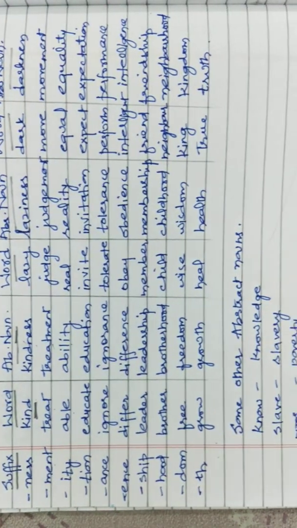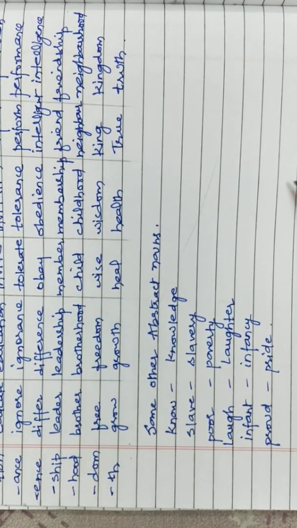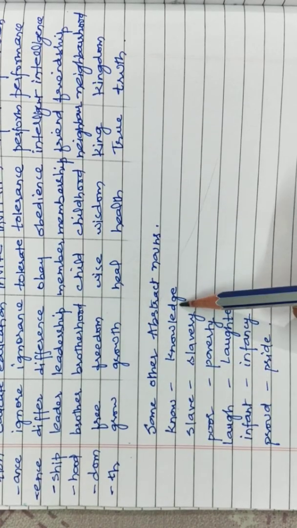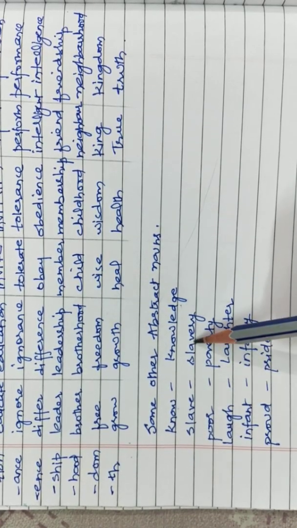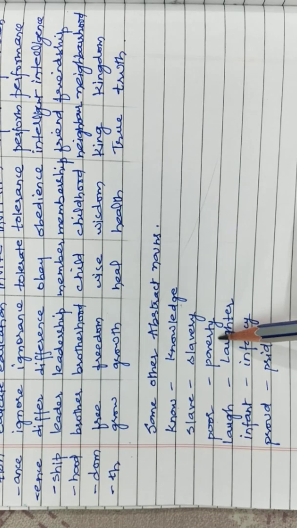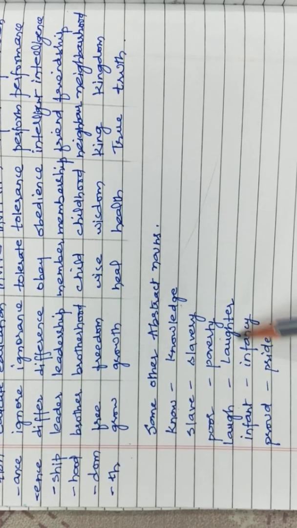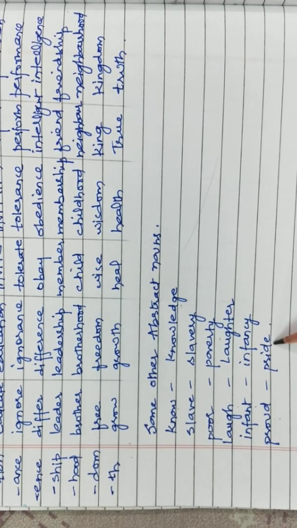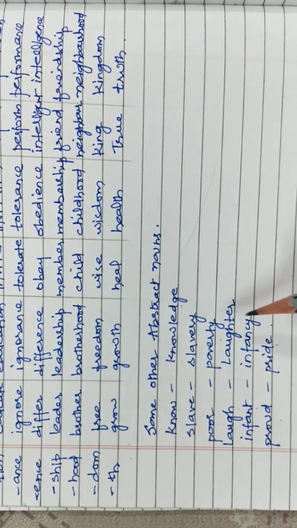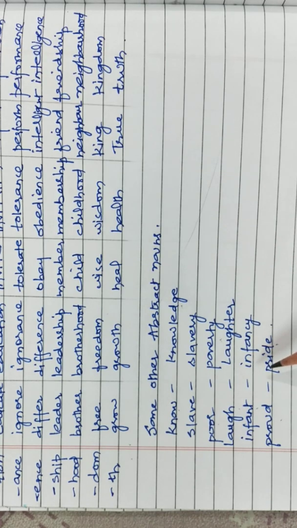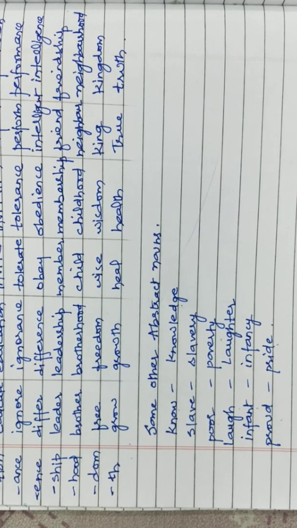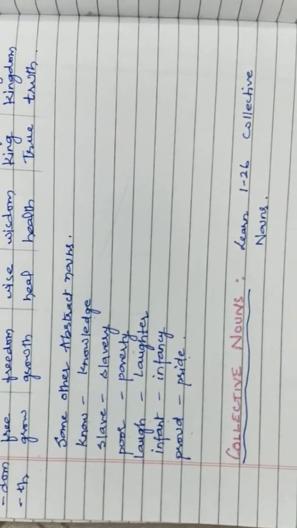Other than these suffixes, abstract nouns can be formed in other ways also. For example, know, knowledge, slave, slavery, poor, poverty, laugh, laughter, infant, infancy, proud, pride. These are going to be easier for you because they will be in sentence form. You will get an assignment also in which you will form abstract nouns using the word given to you.